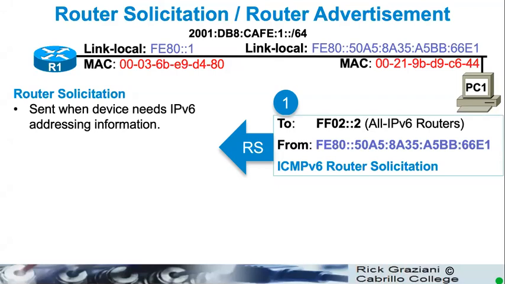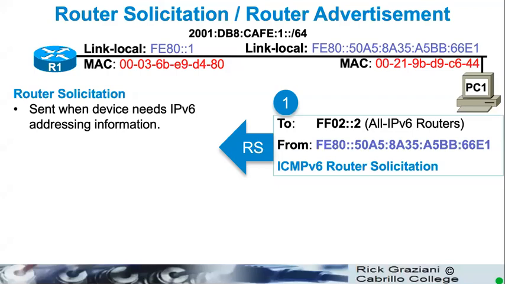So, a router solicitation message. This is sent when an end device wants to receive a router advertisement message. It's sent to all IPv6 routers, sent from the link-local address of the device, but it can also be sent from an address when it doesn't care, when it wants to either remain anonymous or it doesn't matter what the source IPv6 address is.